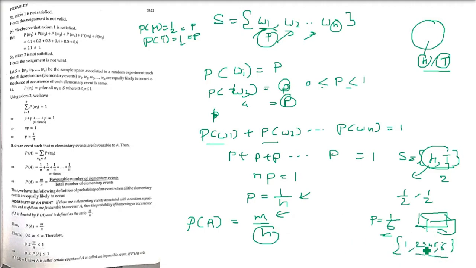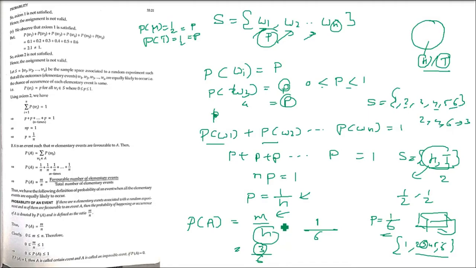See, in a die, what is the probability of 3 coming? You know, 1 favorable, and the total number of outcomes is 6. So 1 by 6. The probability of getting any number is 1 by 6. But if you say even number, let me write it again. The sample space is 1, 2, 3, 4, 5, 6. The even numbers are 2, 4, 6, so there are 3 favorable cases and 6 total cases. So 3 by 6 is the probability of getting an even number. For the odd number also it will be 3 by 6.